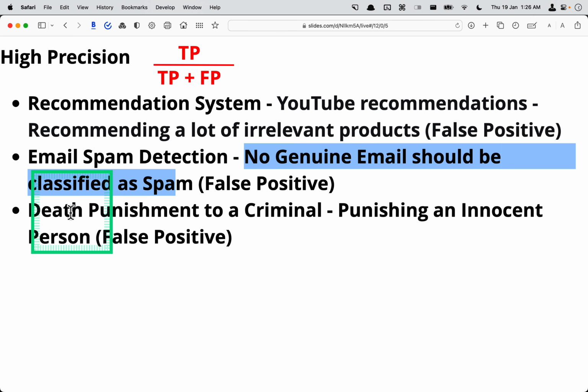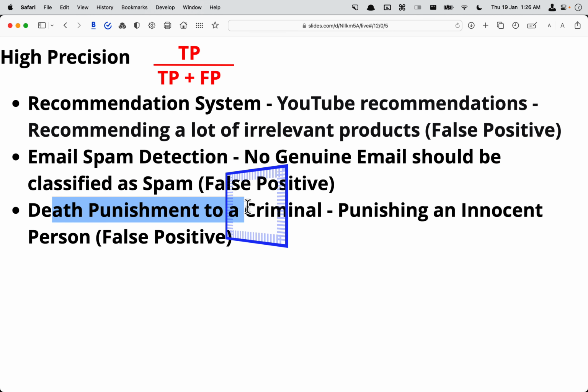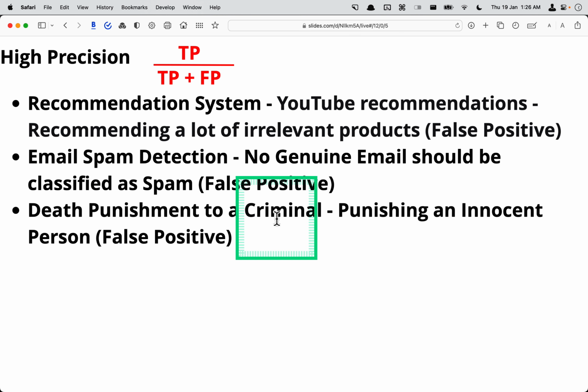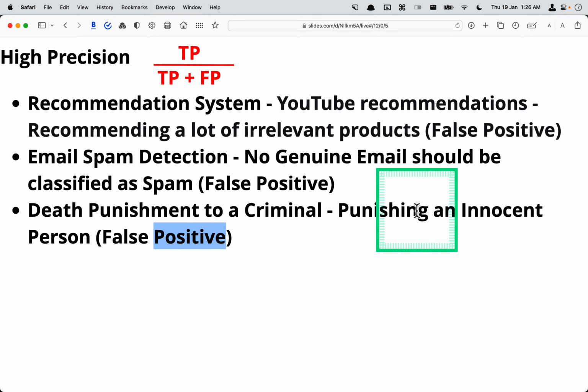Same, I think it will become more clear with death punishment to a criminal or punishing an innocent person. For example, let's say there is a court case, and some innocent person is declared as positive, meaning punished. So positive in this case, the person is punished. Just read it like that. But it came out to be false.